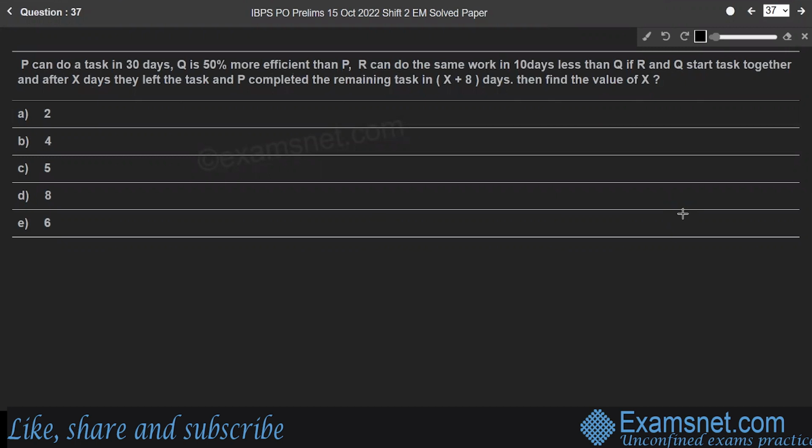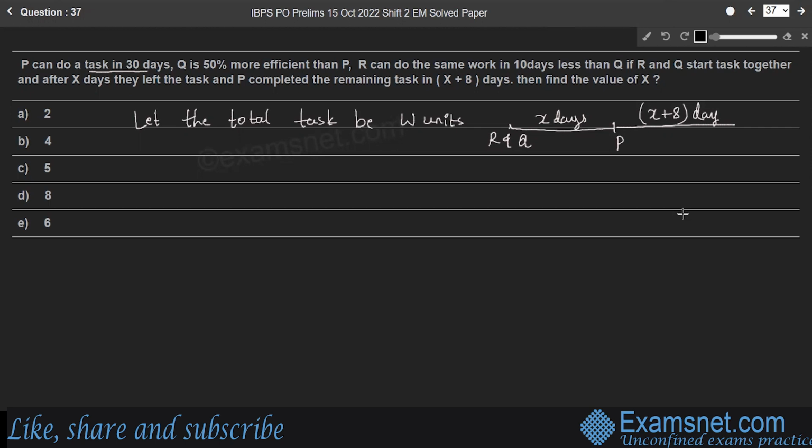Here, R and Q start their work at first and they worked for X number of days. Right? They left the work and P completes the remaining work in X plus 8 days. So here we need to find the value of X. It is given that P can do the complete task in 30 days. So if the complete task or complete work to be done is W units.